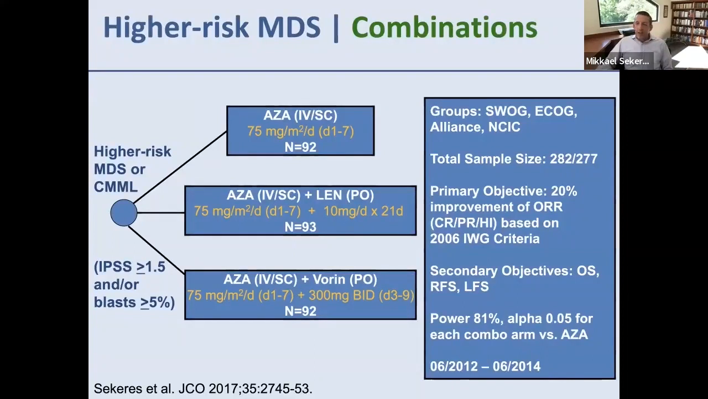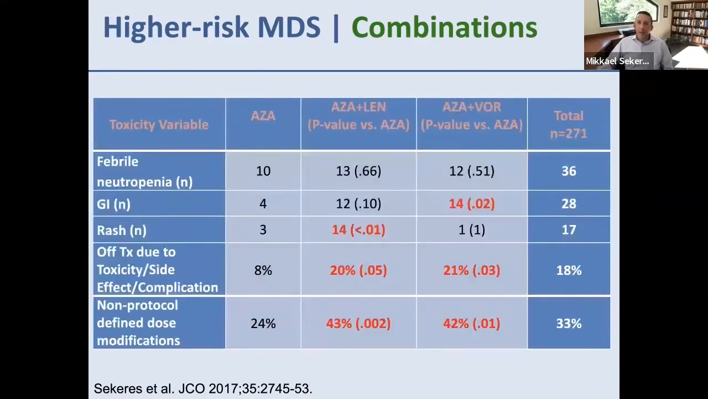So a major area of exploration in higher risk MDS has been to use combination therapies. This was a North American intergroup trial where patients with higher risk MDS were randomized to receive azacitidine, azacitidine plus lenalidomide, or azacitidine plus the histone deacetylase inhibitor vorinostat. Almost 280 patients were enrolled onto this study. You can see that adverse events here were pretty similar across the groups. Patients who received vorinostat had slightly higher rates of GI toxicity. Those who got lenalidomide had slightly higher rates of rash.